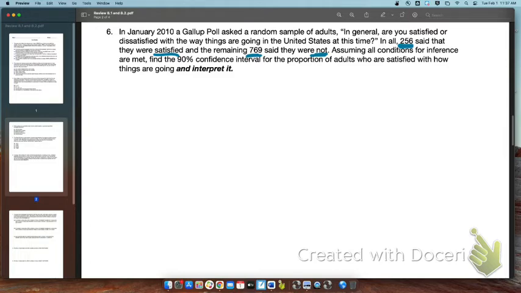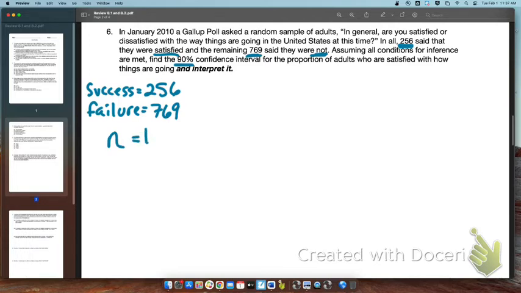So it says, assuming all conditions for inference are met, we need to find the 90% confidence interval for the proportion of adults who are satisfied with how things are going, and then interpret it. Okay, so here's what we have. We have our success is 256. Our failure is 769. So that means our total sample size is 1,025. Okay, it's the total of the successes and failures.